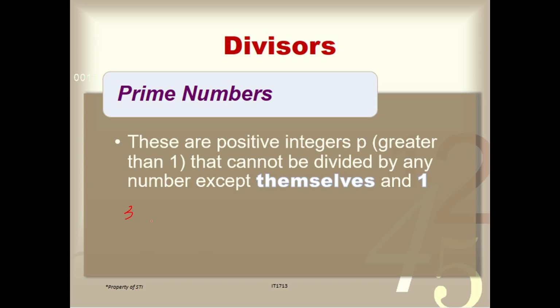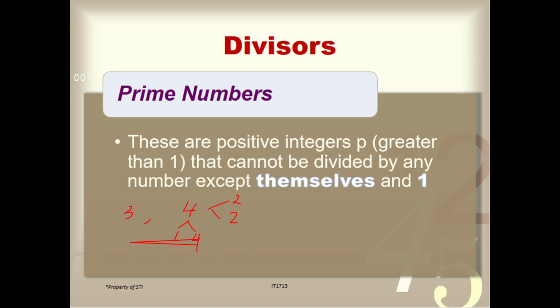So, 3 is a prime number. How about 4? Is 4 a prime number? So, what are its factors? Or what are the positive integers that cannot be divided by any number except themselves or except 4 and 1? What are its factors? Okay, we have 1 and 4. It can also be 2 and 2.